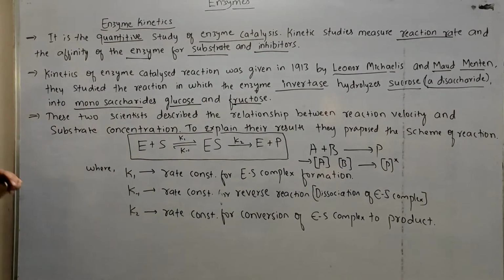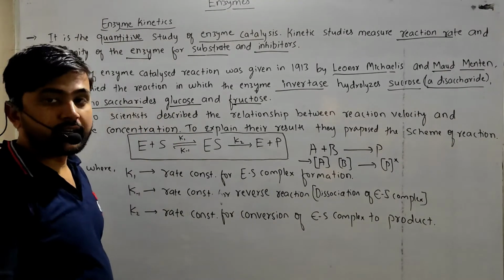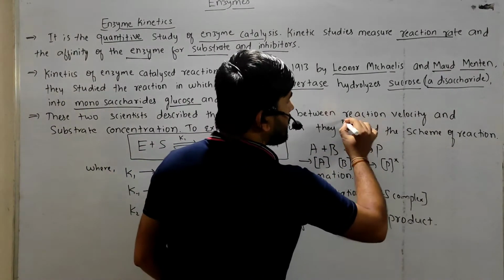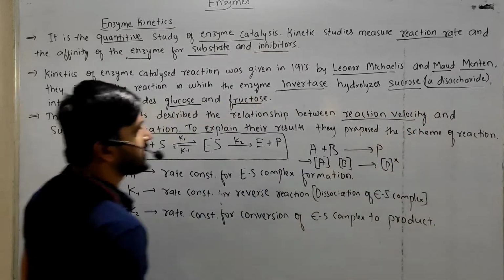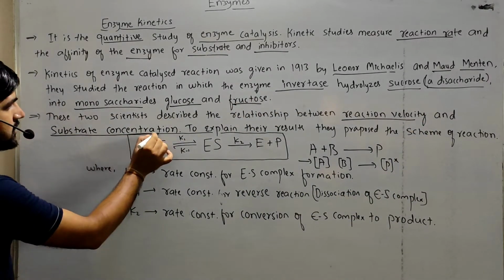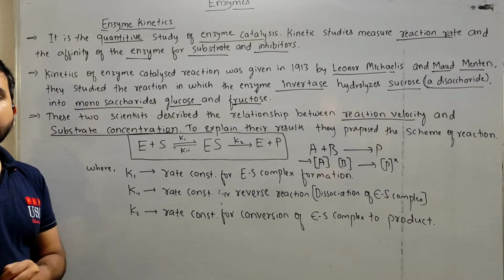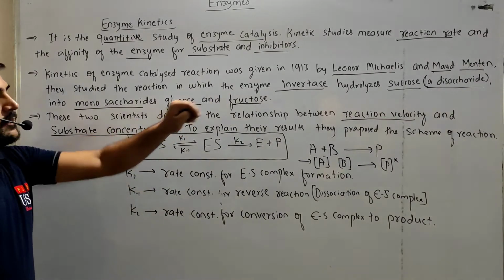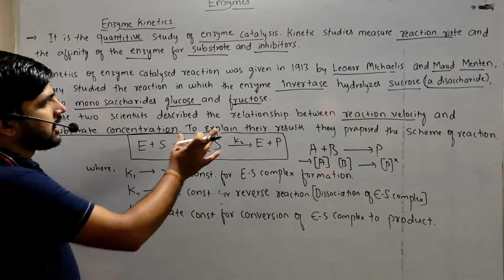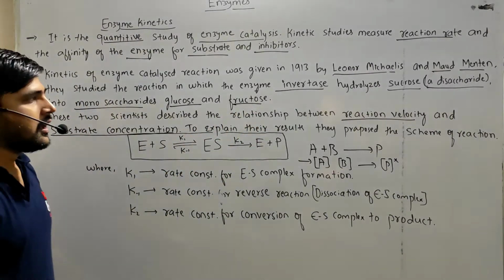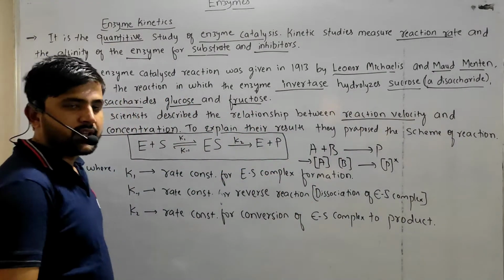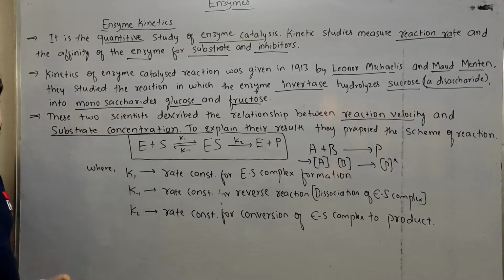The third point is that these two scientists described the relationship between reaction velocity and substrate concentration, right? Depending upon their study of the enzyme invertase, they gave a relationship between reaction velocity as well as substrate concentration.